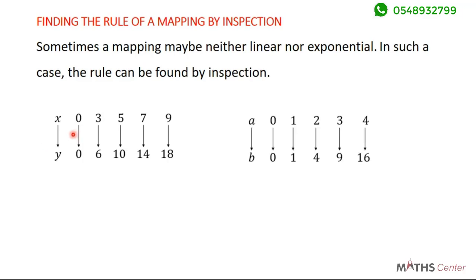Let's look at another one. So here, elements in the domain are described by A, elements in the codomain are described by B. Let's check here. You can see that between 0 and 1, the difference is 1.